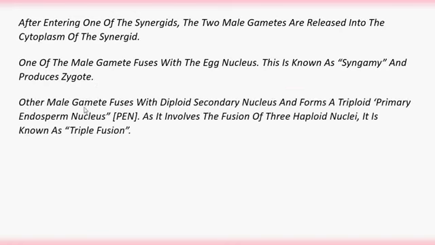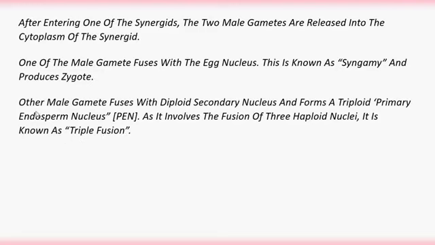This is known as syngamy and produces the zygote. The other male gamete fuses with the diploid secondary nucleus and forms a triploid primary endosperm nucleus. As it involves the fusion of three haploid nuclei, it is known as triple fusion.